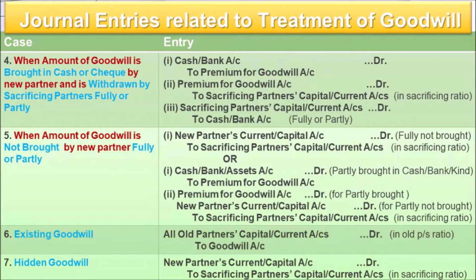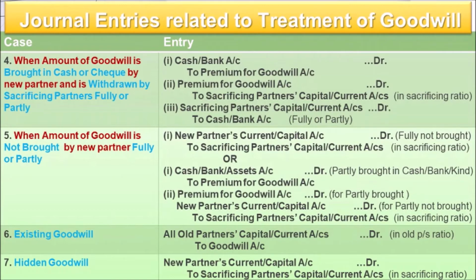Understood? And here we will not mention it by the name premium for goodwill, because that already appears in the books. So all partners' capital or current accounts are debited in the old profit sharing ratio to goodwill account. That is a very common entry, and the rest of the treatment will be done as the case may be, from 1st to 5. Understood?